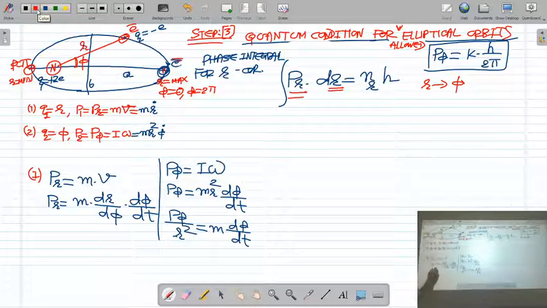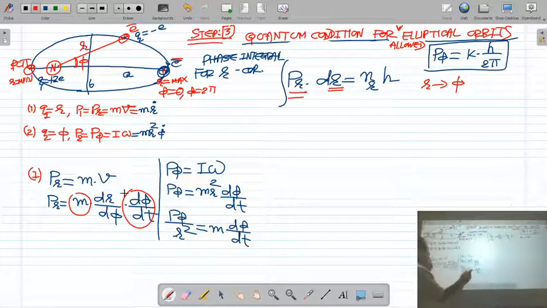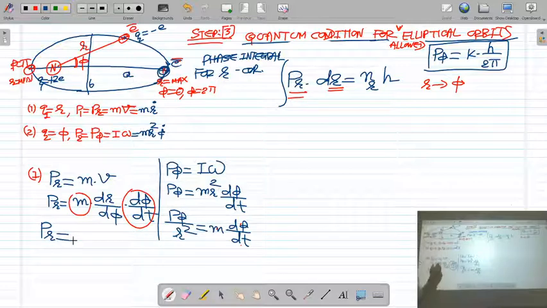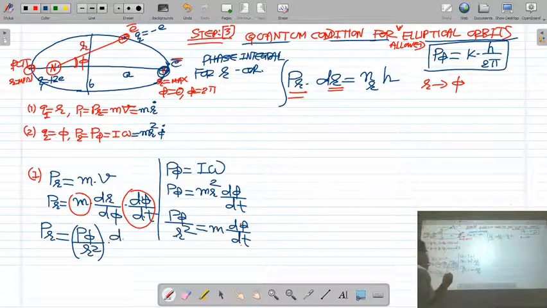So here you can put the value of m d phi by dt. What is the value of m into d phi by dt? It is P phi upon r square. So now we get PR is equal to, putting the value of m into d phi by dt as P phi upon r square, P phi upon r square into dr by d phi as it is.